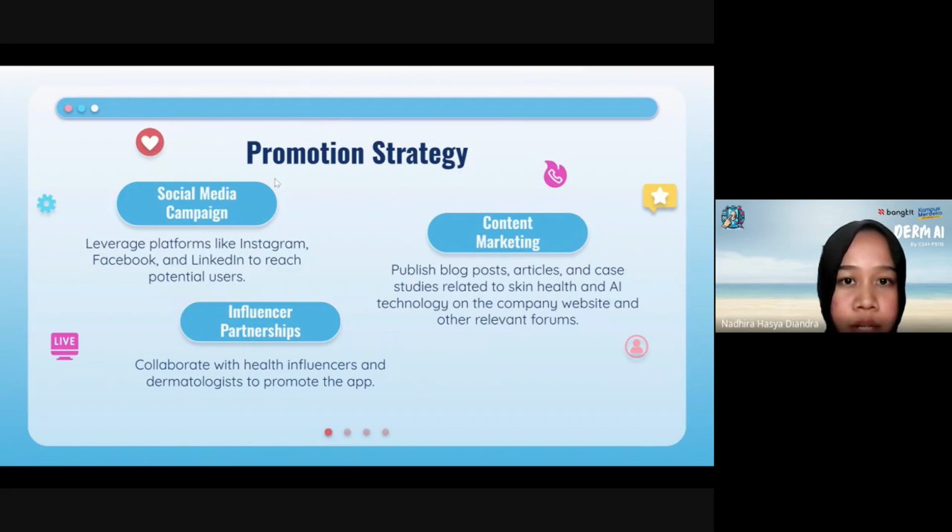First is social media campaign. This utilizes Instagram, Facebook, and LinkedIn for targeted advertising to reach potential users. Secondly is content marketing: publish relevant blog posts, articles, and case studies. Third is influencer partnership: collaborate with health influencers and dermatologists.